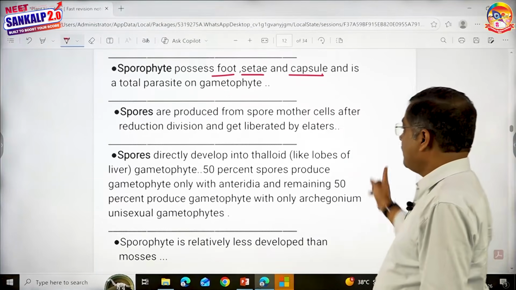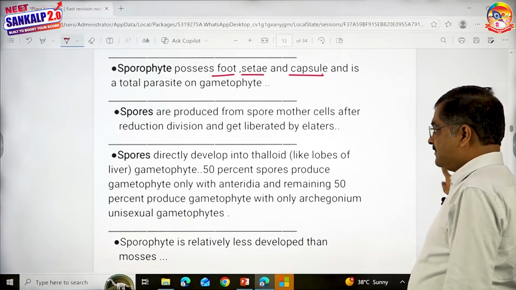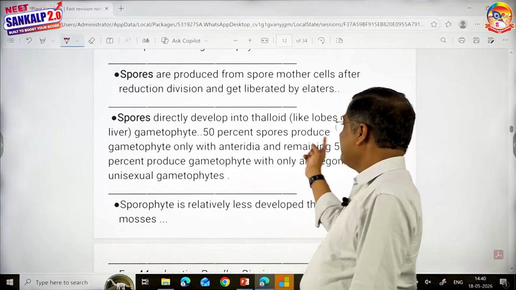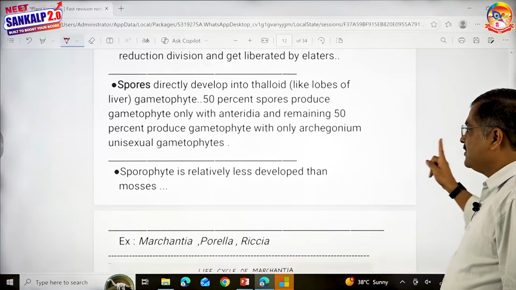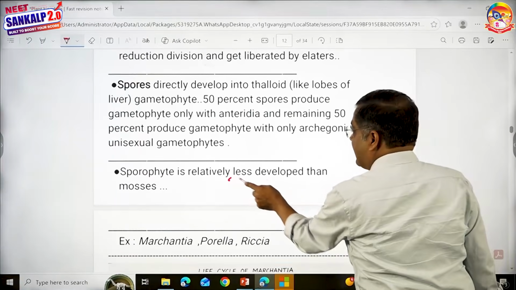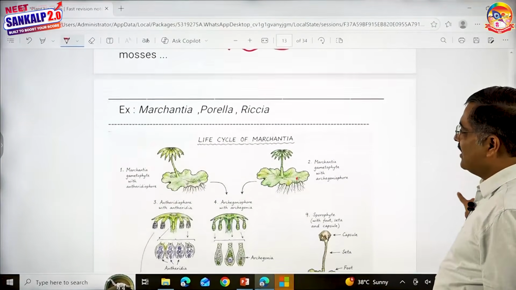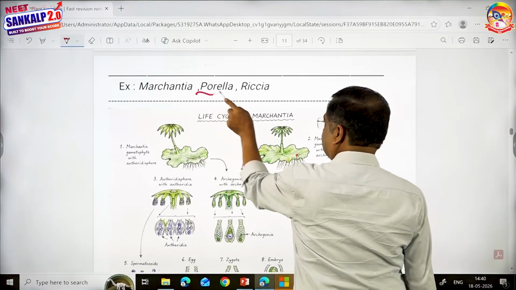Spores are produced from spore mother cells and they get liberated by elaters. Spores directly develop into thalloid gametophyte. Some of them develop into gametophyte with antheridia, and some of them develop into gametophyte with archegonia. Sporophyte is relatively less developed, children. Examples are Marchantia, Porella and Riccia. Porella is a leafy member. Okay.